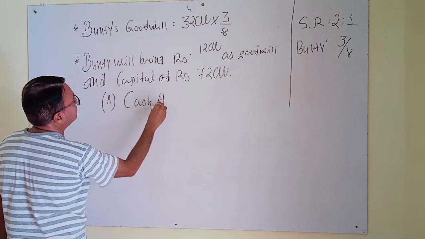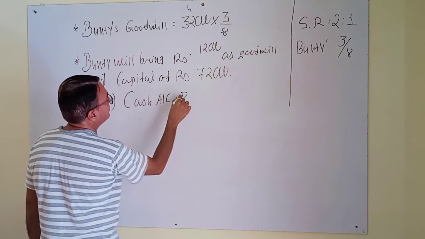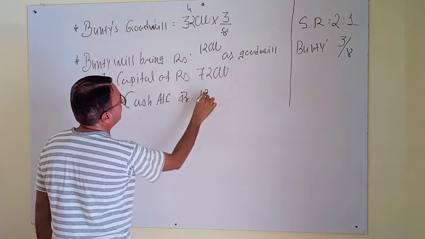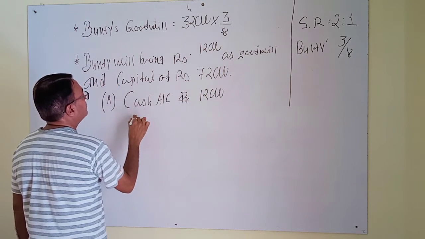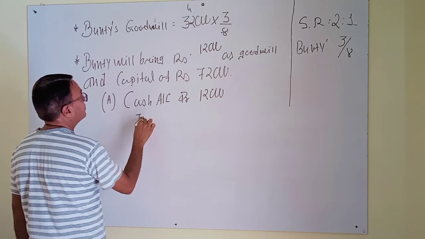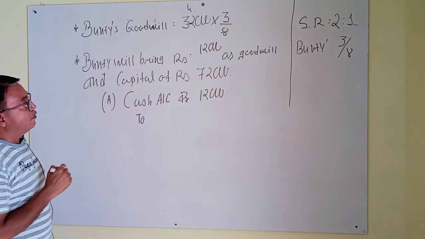Cash account debit rupees 12,000, to Vidit account and to Vishal account.